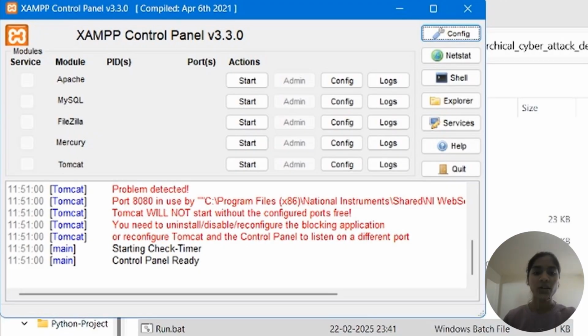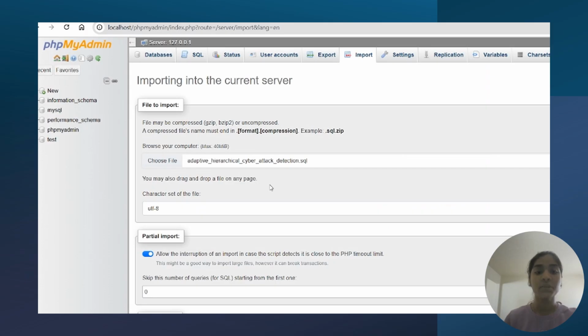Coming to the execution part, first we need to install the XAMPP control panel, the latest version. After successful installation of the XAMPP control panel, it navigates us to its interface where we need to select the module services such as Apache and MySQL and start the actions by hitting the admin, where it navigates us to the phpMyAdmin interface where we need to select the import button and choose the SQL